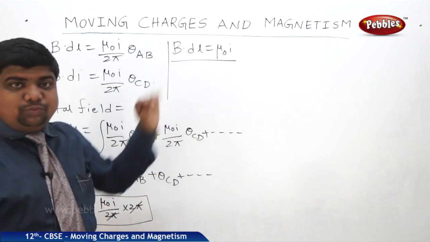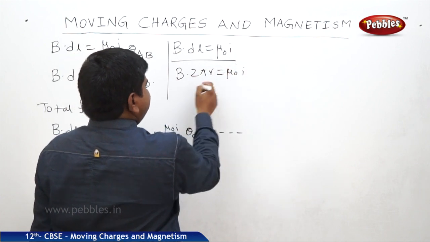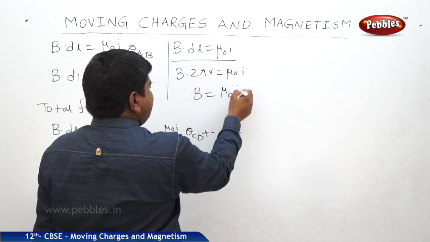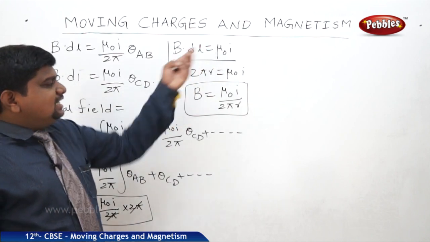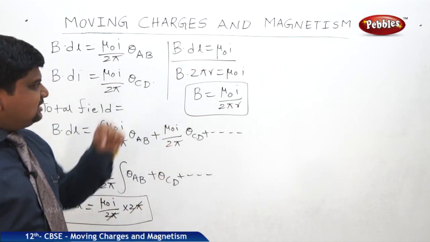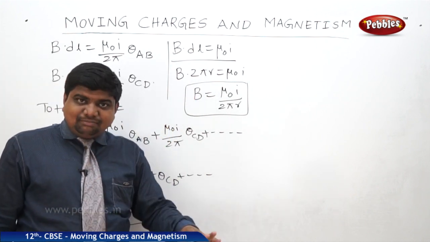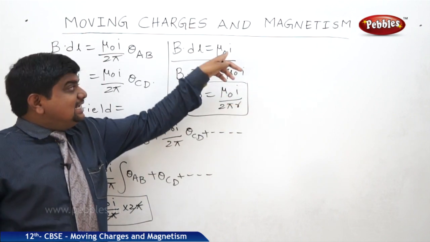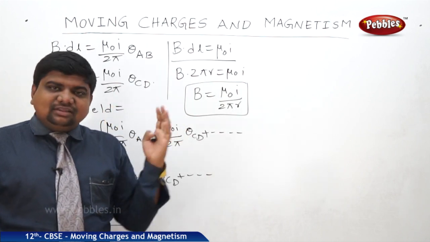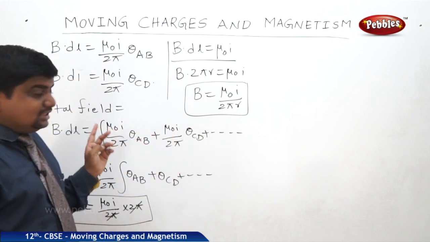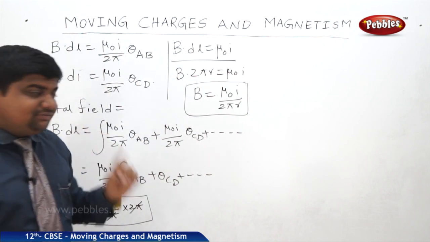Suppose the total length is 2 pi r, then B times 2 pi r is equal to mu naught I, therefore B is equal to mu naught I by 2 pi r. This is for one given circle, where dl is the length of that circular loop. This is the information of Ampere's circuital law, which is valid for any curve or any shape. So the magnetic field is independent of the shape. If the first loop is circular, the second loop is not a perfect circle, and the third loop almost vanishes, the magnetic field distribution along a given region is still independent of the shape of the loop.